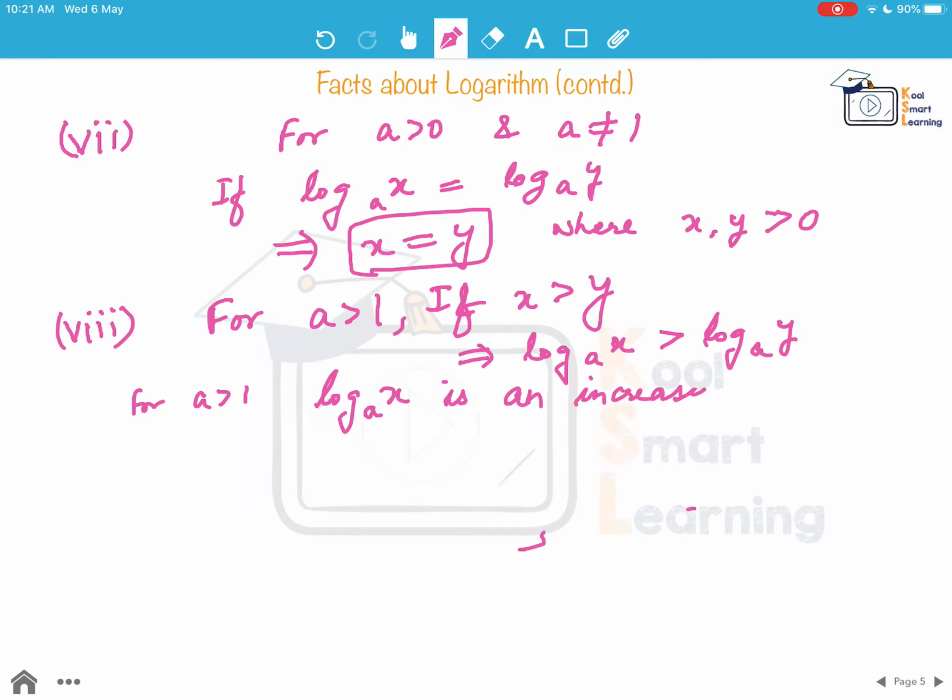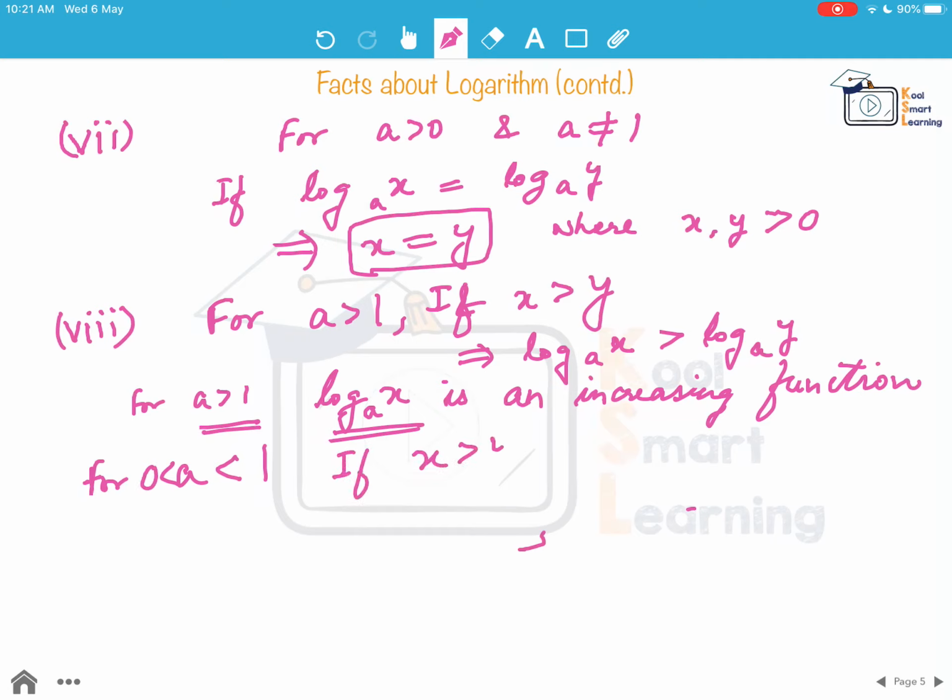What does an increasing function mean? That if we keep on increasing the value of x, the log of x to the base a will keep on increasing. But this is true only when a is greater than 1. What if a lies between 0 and 1? Now here, if x is greater than y, then log of x to the base a will be less than log of y to the base a.